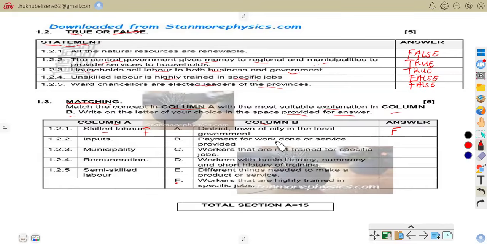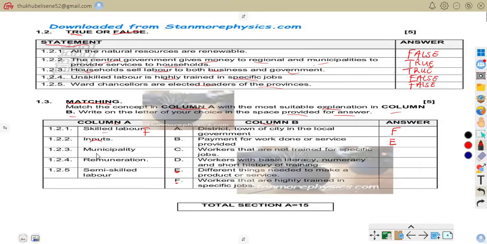As we go through all these explanations in column B, we can see E is the correct answer for inputs, as it says different things needed to make a product or service. Inputs are resources needed to produce goods or services. For example, flour, water and labor are inputs used to make bread. So the correct answer there is E.